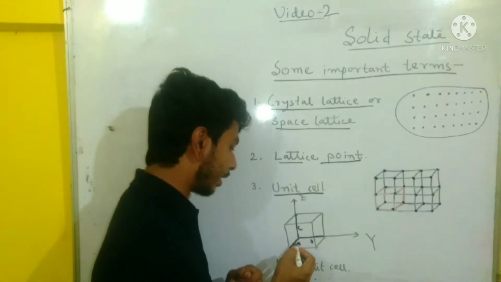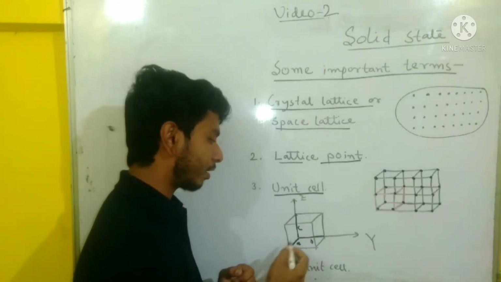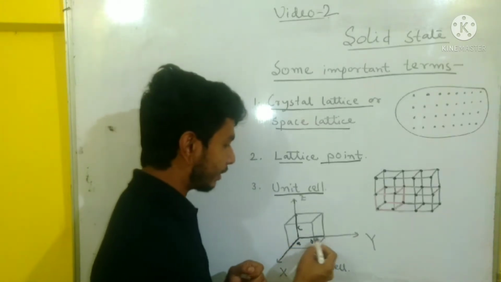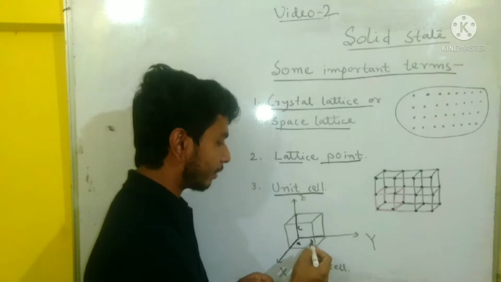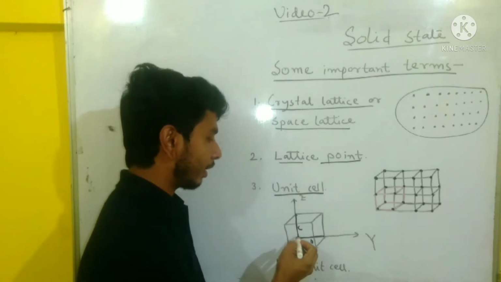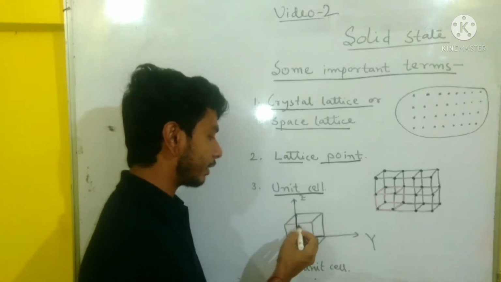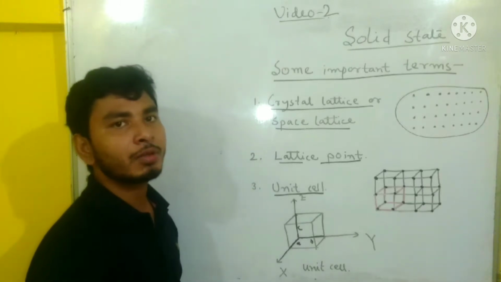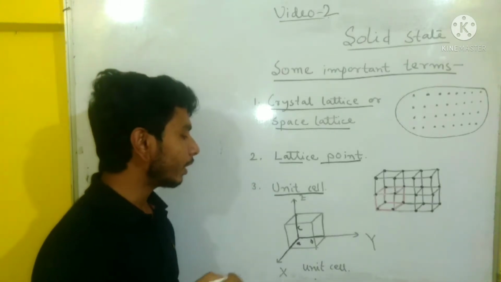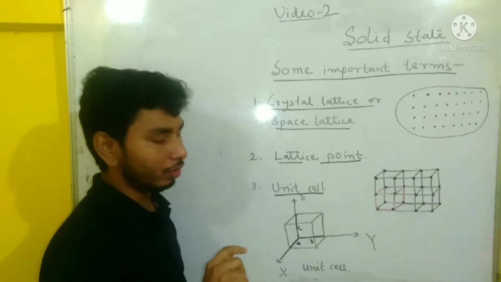The edge length along x-axis is represented by small a, the edge length along y-axis is represented by small b, and the edge length along z-axis is represented by small c. And also there are angles.